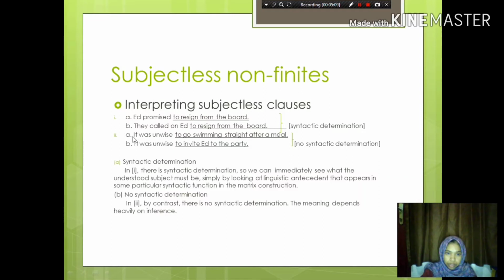In the first example, it applies generally. It is unwise for anyone to go swimming straight after a meal.